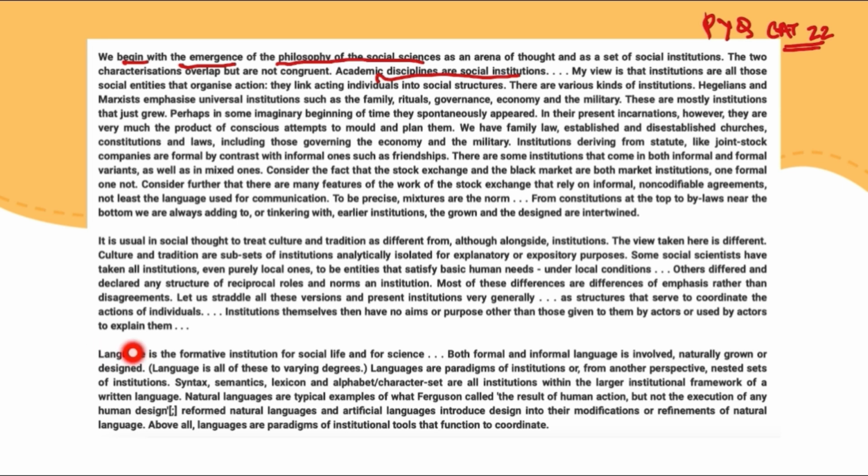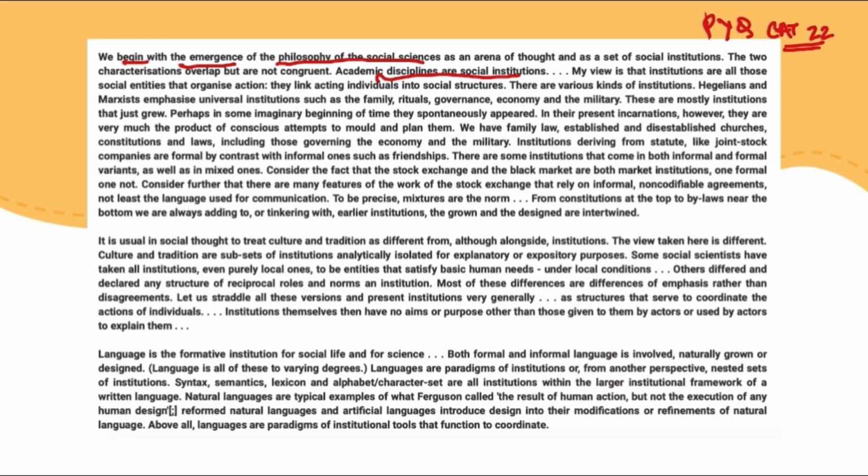So here we have used language as a linguistic institution, and then we have stated that it is a formative institution, as in it is the fundamental institution. We also talked about it being formal and informal, right? So we went through our entire circle of life kind of thing here. In the first para we had talked about formal and informal, here as well, something was implied directly.